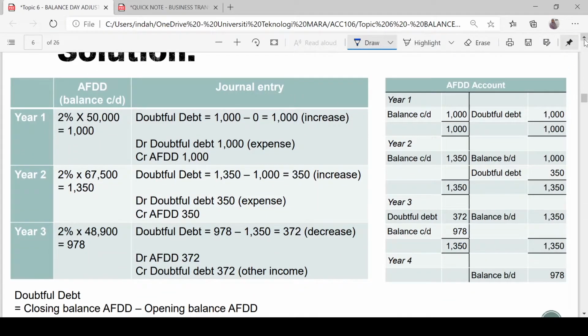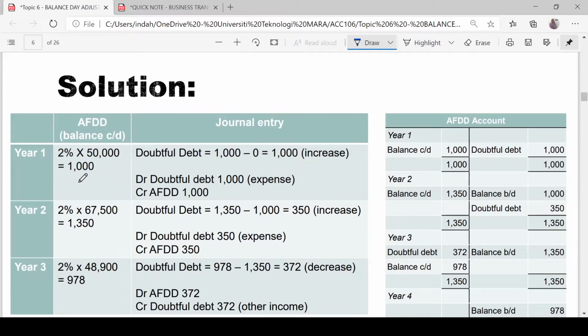So how to calculate AFDD? That one is very simple. Based on the estimation given, 2% times 50,000, which is the accounts receivable balance, equals 1,000 for year 1. Year 2, 2% times 67,500, equals 1,350. Year 3, 2% times 48,900 equals 978.